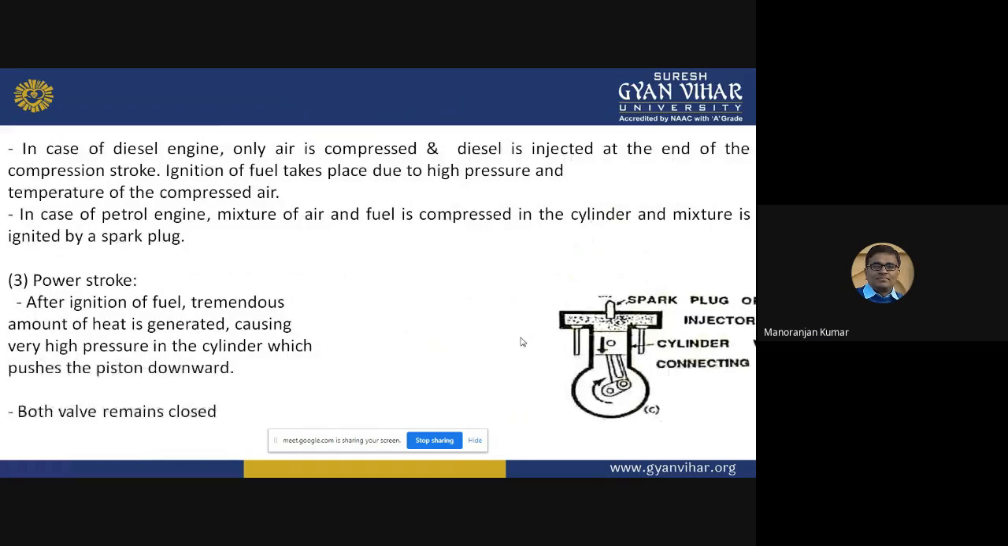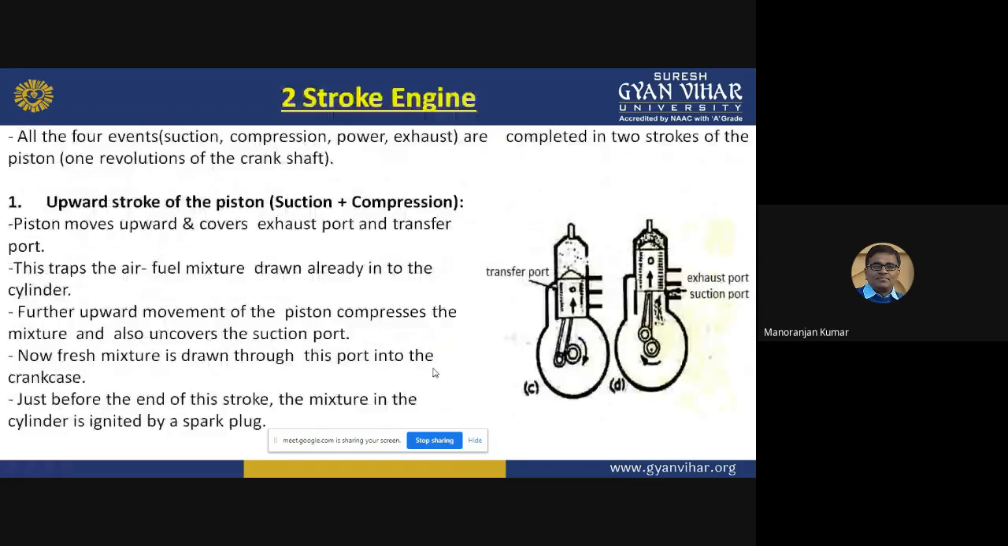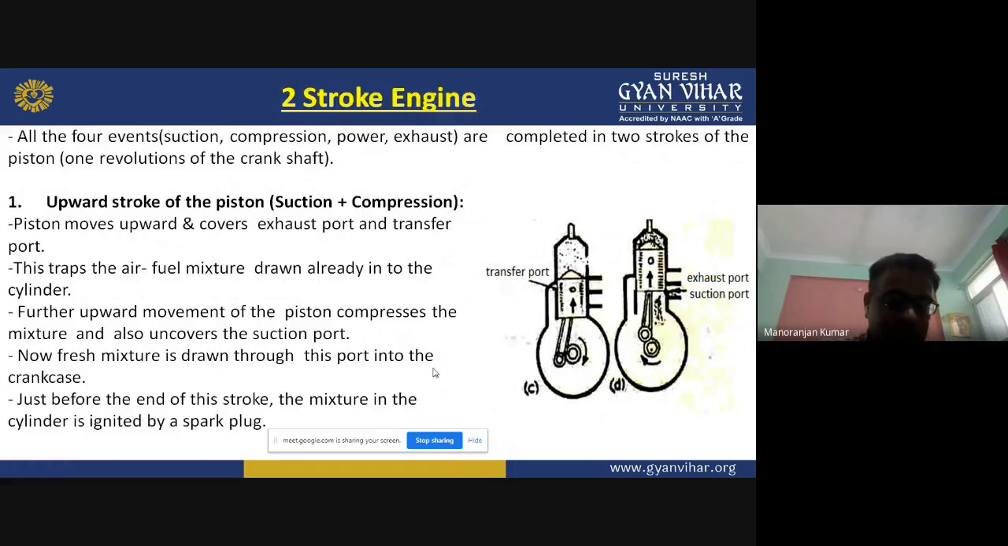Now the two-stroke engine. What happens in the two-stroke engine? As the name says, it is a two-stroke. Two-stroke means all four events, suction, compression, power, and exhaust, are completed in two strokes of the piston. And if there are two strokes of the piston, how many revolutions of the crankshaft? Only one revolution of the crankshaft.